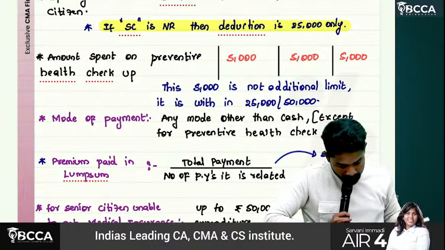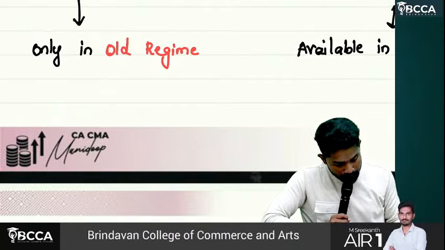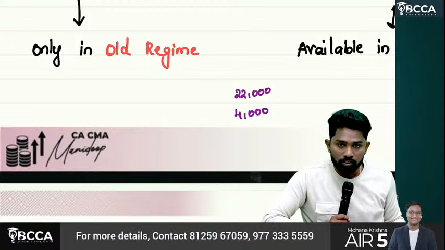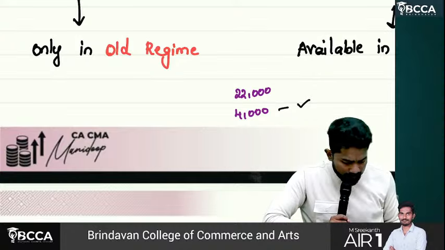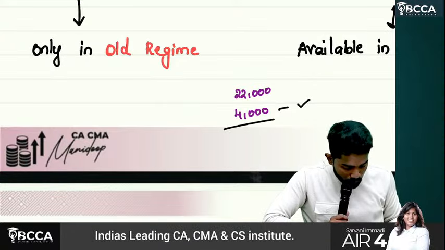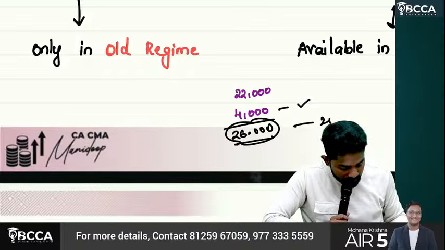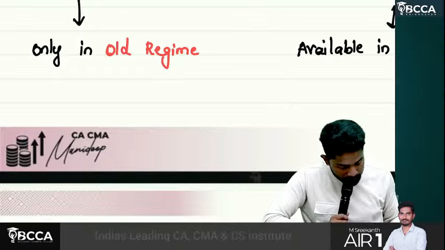Okay, let me give you an example, sir. A person paid medical insurance premium of 22,000 and preventive health checkup 4,000. Preventive health checkup, no problem, sir, within the 5,000 limit only. Then 22,000 also no problem. But overall it is becoming how much? 26,000. So it is restricted to how much? 25,000 only.